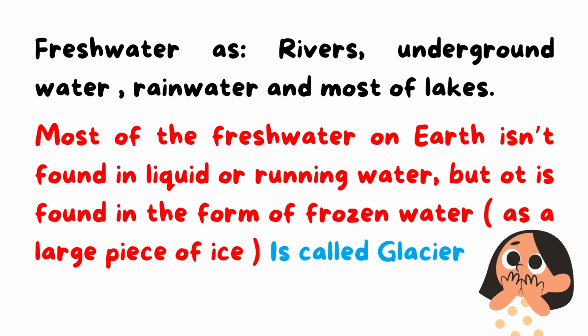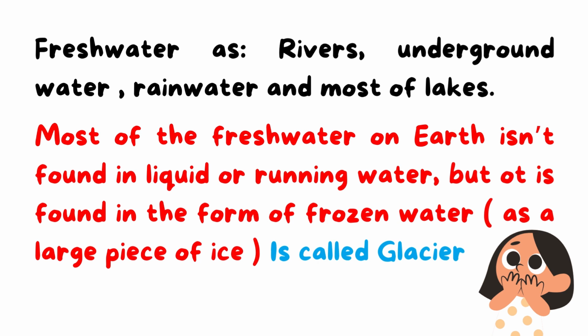Now, I will tell you a surprising fact. Most of the fresh water on Earth isn't found as liquid or running water, but in the form of frozen water. Can you imagine that most of the fresh water is found as ice? Most of the fresh water is found as frozen water, as glaciers.